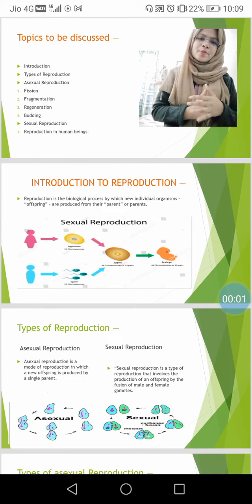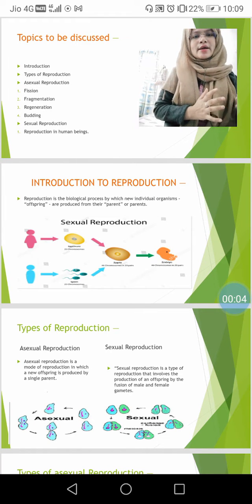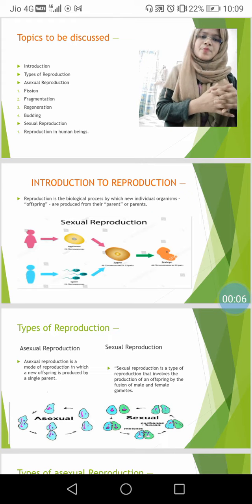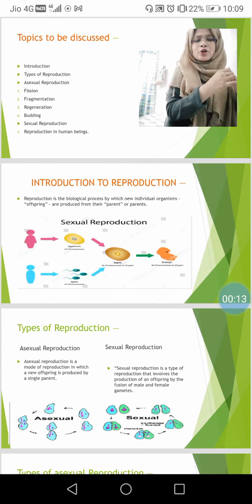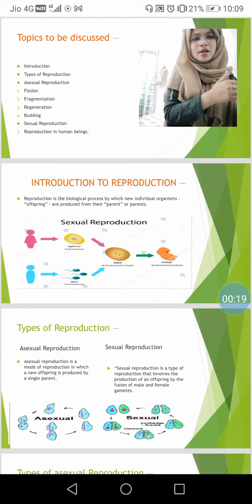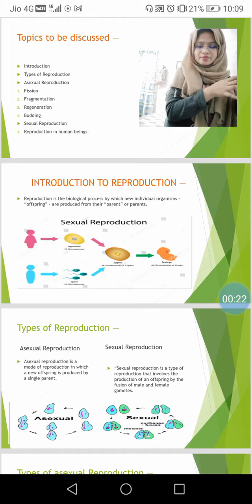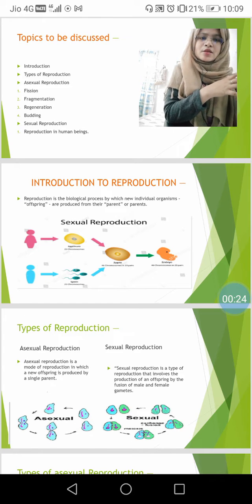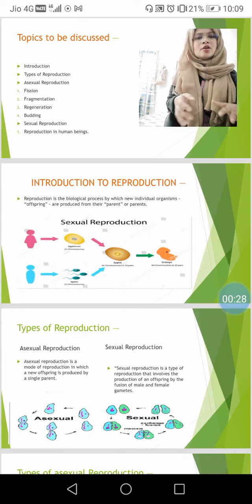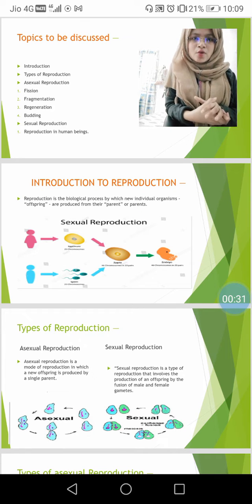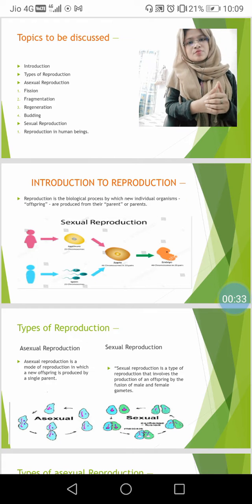My topic is how do organisms reproduce. First of all, I'm going to explain the definition of reproduction. Reproduction is a biological process by which an organism or individual produces new organisms of its own kind. In our daily life, reproduction is very necessary for the production of new species or new organisms.